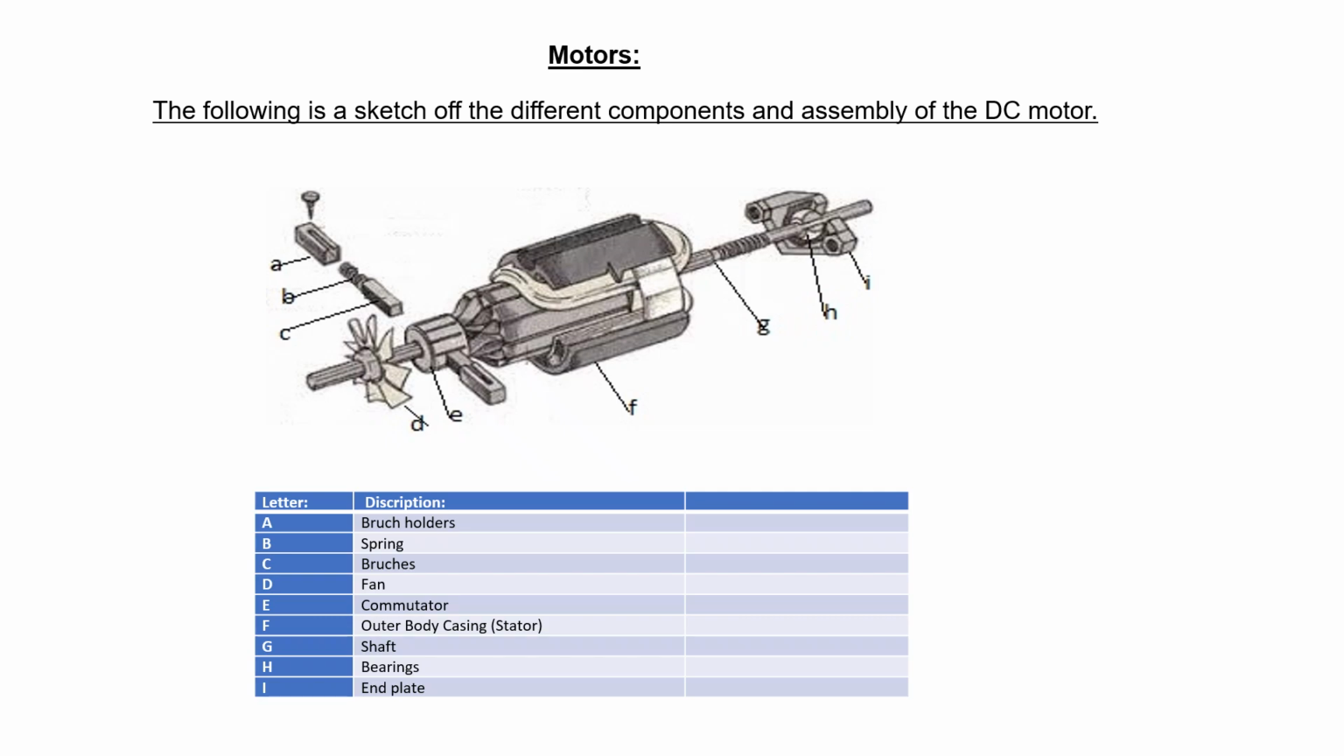Motors. The following is a sketch of the different components and assembly of the DC motor. A is the brush holder. B is the spring. C is the brushes. D is the fan. E is the commutator. F is the outer body casting or the stator. G is the shaft. H is the bearings. And I is the end plate.